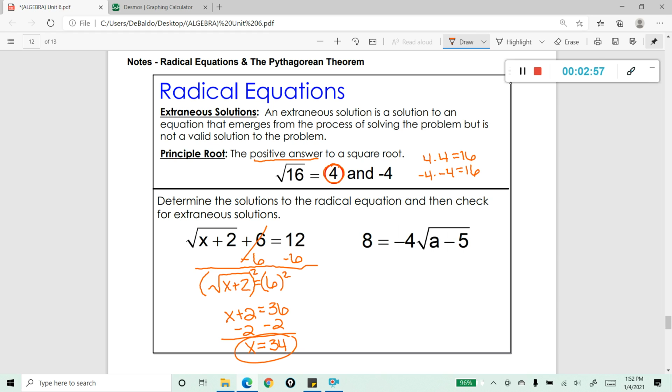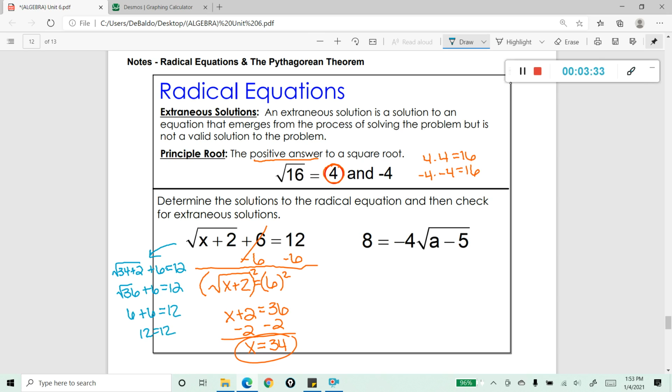All right, that is my answer to this problem, but now I need to see if this is an extraneous answer, and I'll show you how to do that. I'm going to do it over here off to the left-hand side just because I've got a little bit more room over there. I'm just going to plug in x as 34 into the problem, and literally pretend that I'm doing a check step, just like I would normally if I was doing a regular equation. So this equals the square root of 36 plus 6 equal to 12. And I see that 6 plus 6 is equal to 12. So 12 does equal 12.